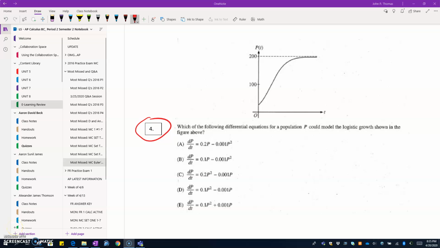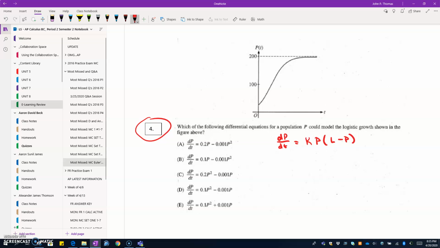All right, so number 4 was the one most missed question. And the key to most logistic function questions is remembering the formats. When we're talking about the differential equations format, we know that for logistic, it's a joint variation between the number, if we're talking about an infectious disease, the number infected and the number remaining that can be infected. So if P is the number infected, then L minus P, the total load or the total capacity minus the population, is the ones remaining to be infected.